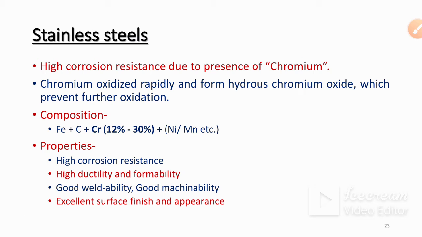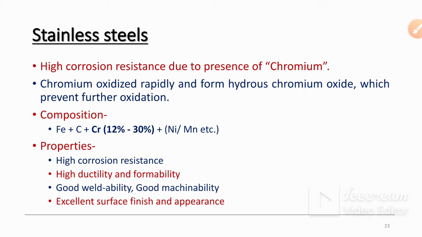Because of the low carbon percentage, it is soft and ductile, and because it is soft and ductile, it can be molded easily. By forming machines or rolling machines, you can easily form it into any other products. So good formability is one of the properties of stainless steel.